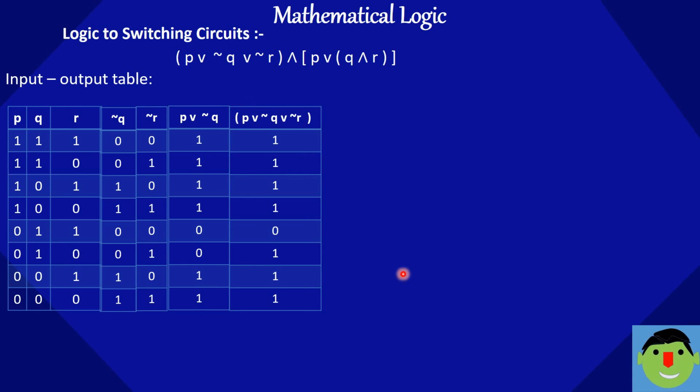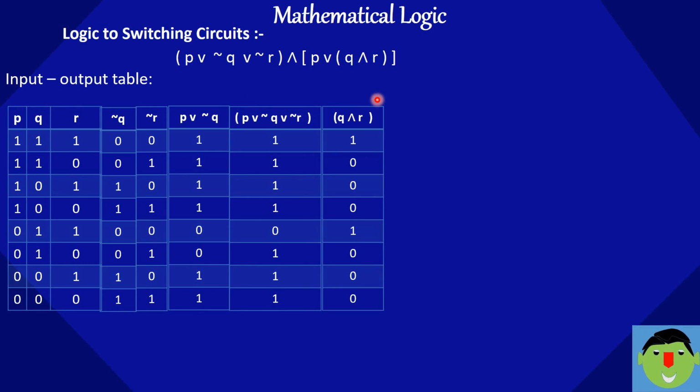Then in the next column you have to resolve the internal bracket Q and R. Both Q and R should be on, then only our lamp will glow, then only 1 comes. So 1 1 1, otherwise 0, here both are on, 1 otherwise 0.